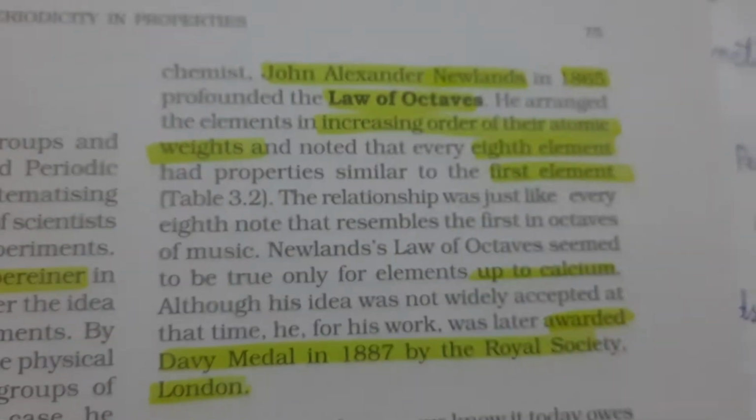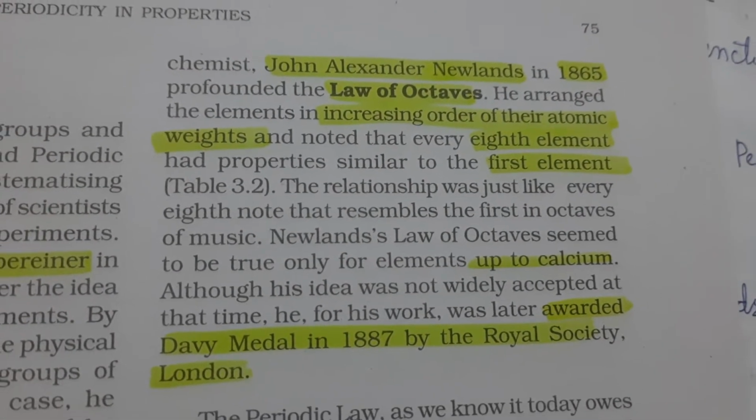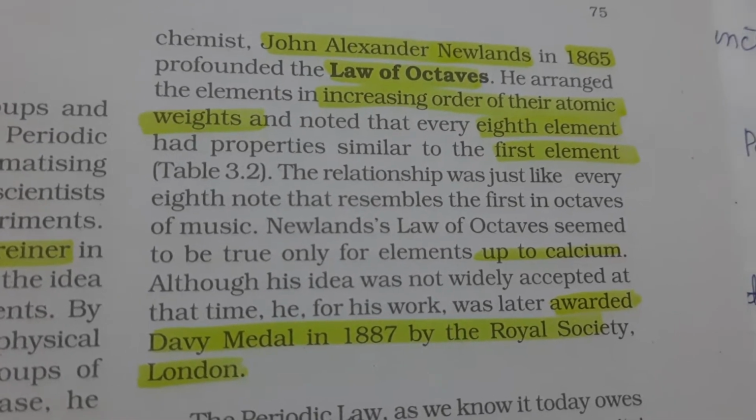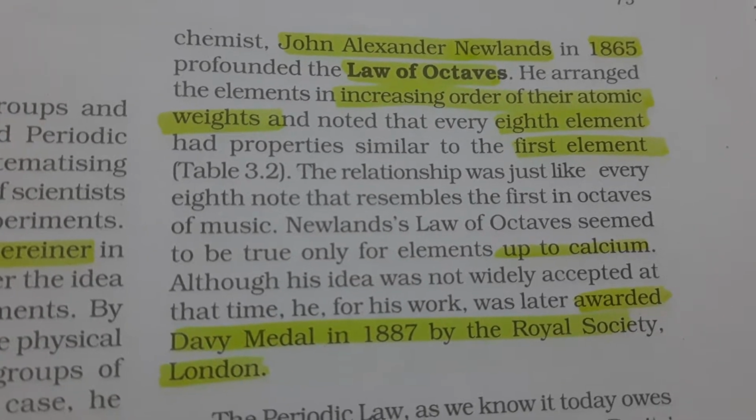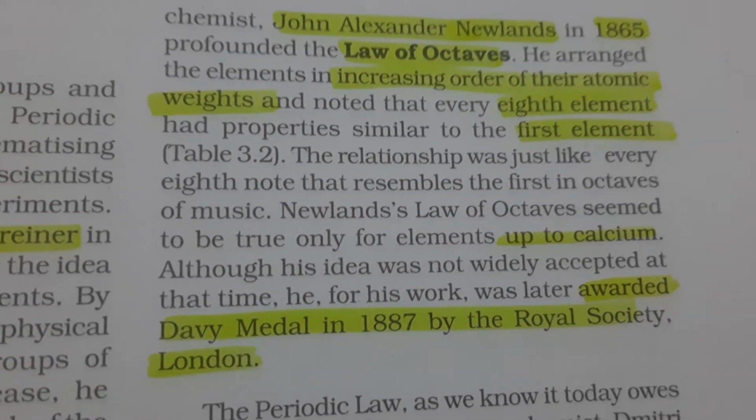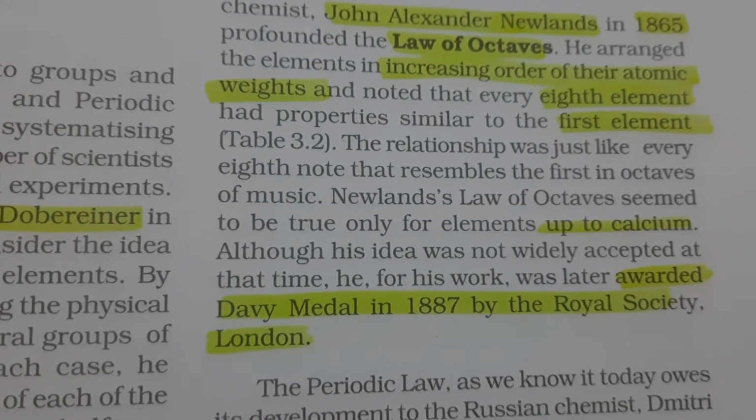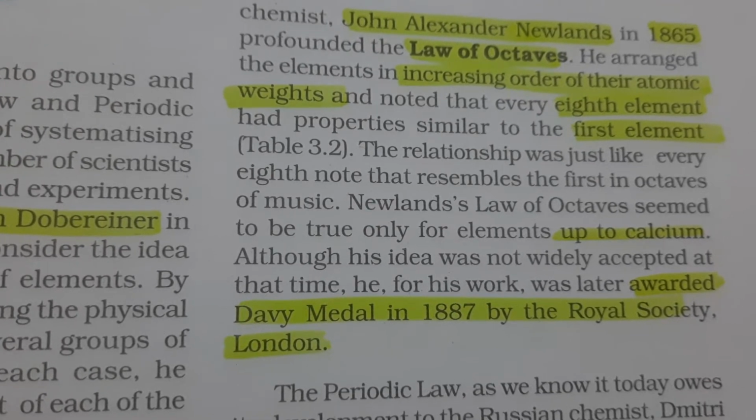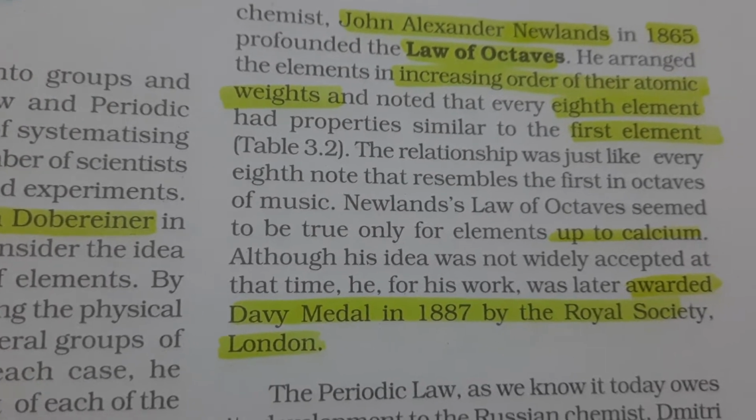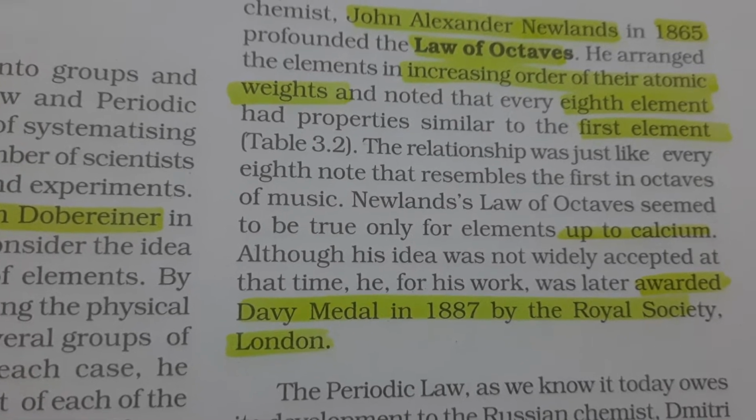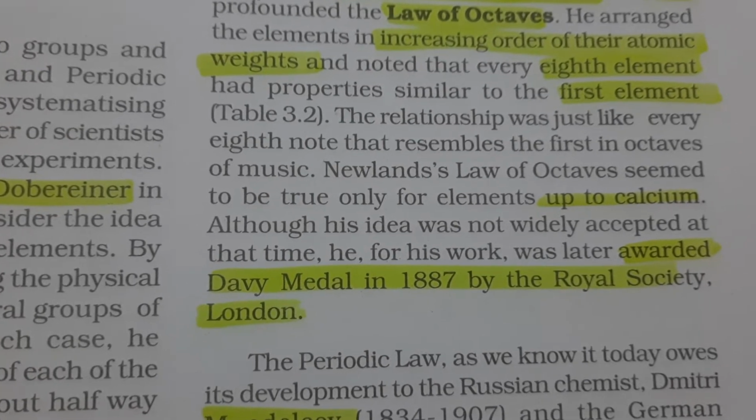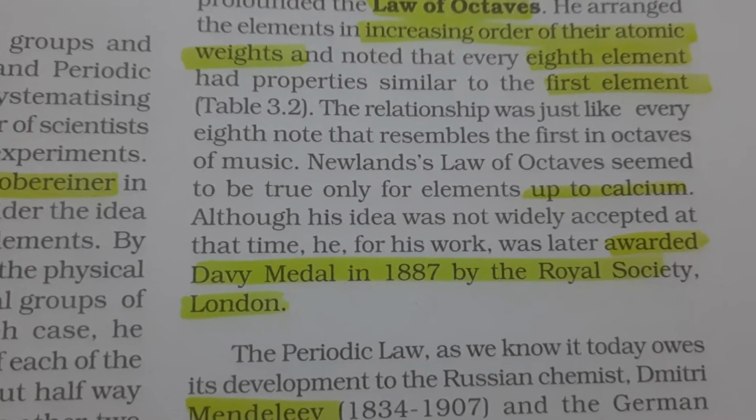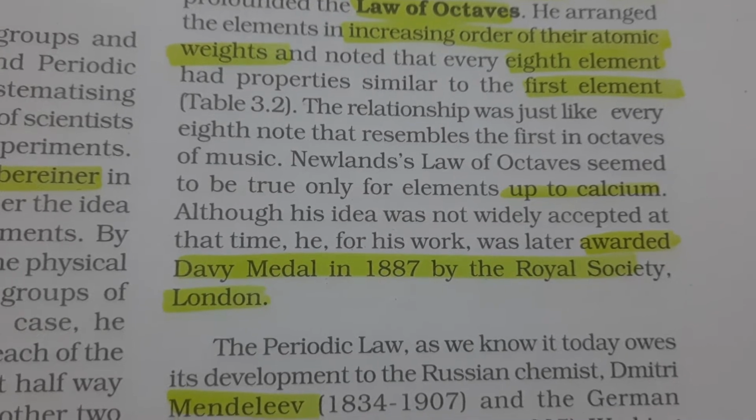Then comes the next scientist, John Alexander Newlands. In 1865 he gave the law of octaves, in increasing order of atomic weights. The previous one was also about atomic weight. Every eighth element has properties similar to the first element, and it resembles music: sa, re, ga, ma, pa, da, ni, sa. Again we get the sa of the first one at the 8th position.